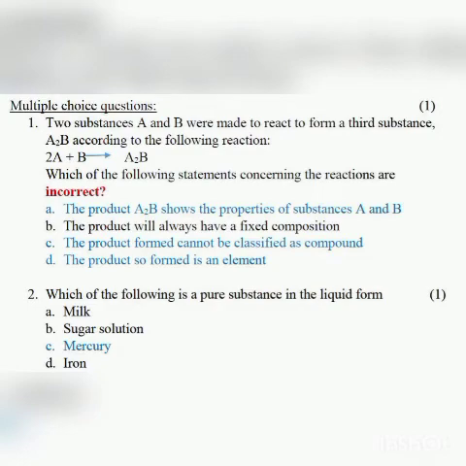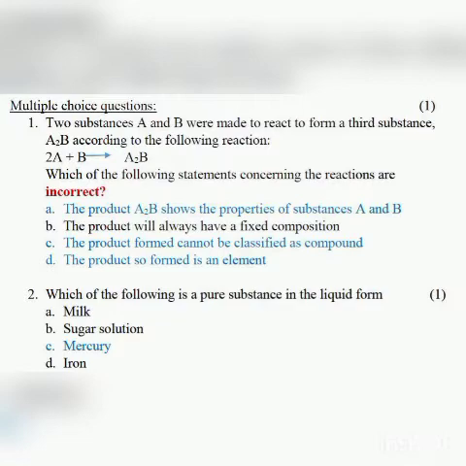Question number 1. Two substances A and B were made to react to form the third substance AB according to the following reaction. Which of the following statements concerning the reaction are incorrect? So please read the questions properly. It is written here, you have to write the incorrect statements. It can be more than one, but most of you are writing the correct statement. So always read the question properly and understand the question.